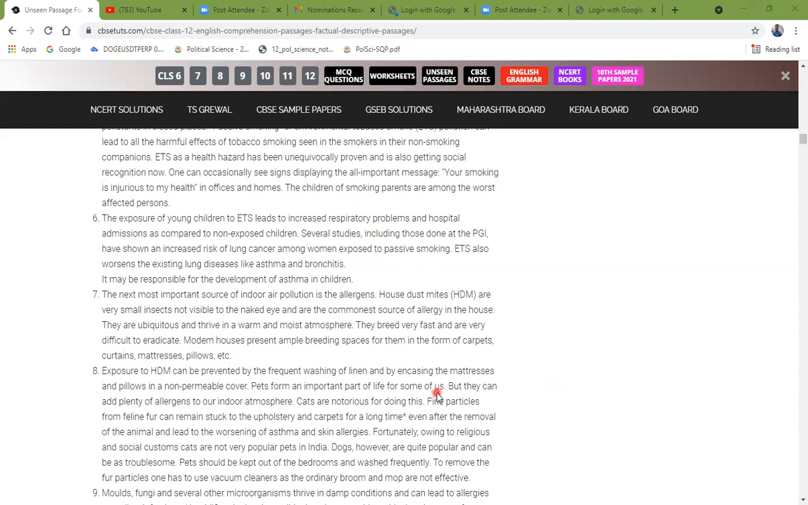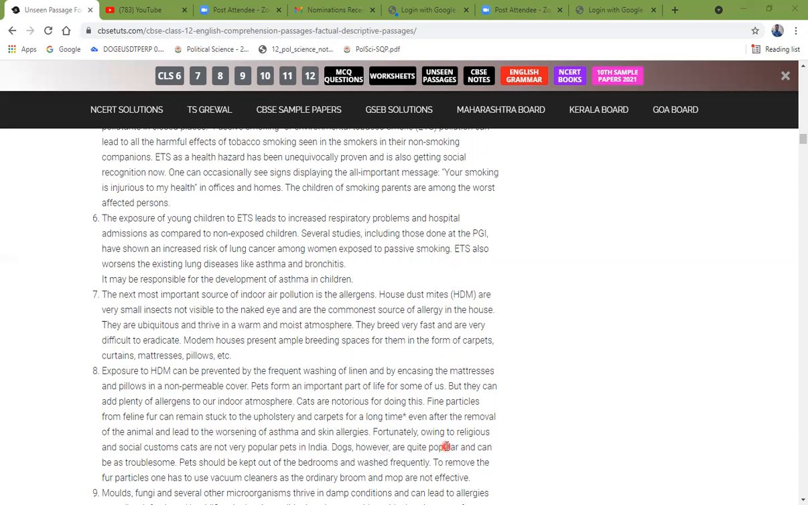Pets form an important part of life for some of us, but they can add plenty of allergens to our indoor atmosphere. Cats are notorious for doing this. Fine particles from feline fur can remain stuck to the upholstery and carpets for a long time, even after the removal of the animal, and lead to the worsening of asthma and skin allergies. Fortunately, owing to religious and social custom, cats are not very popular pets in India.